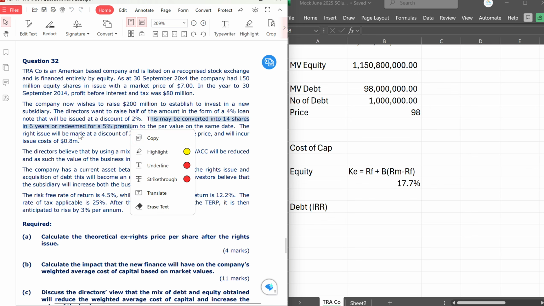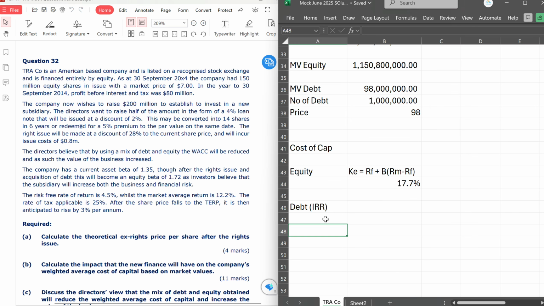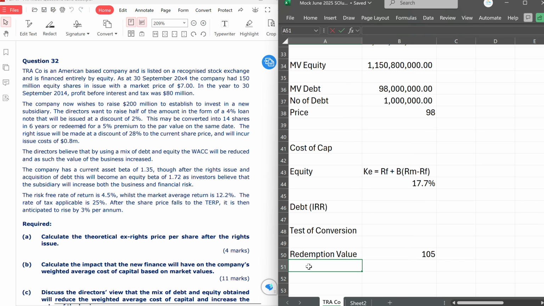So we need to do a test of conversion to know what is going to happen before we plot our cash flow. So let's do quickly a test of conversion. Let's find out if the investor will convert or not. So first of all, redemption value, how much is that? Redemption value is just 105 because it's 5% premium. So that is clear. We know that. But what about conversion value?